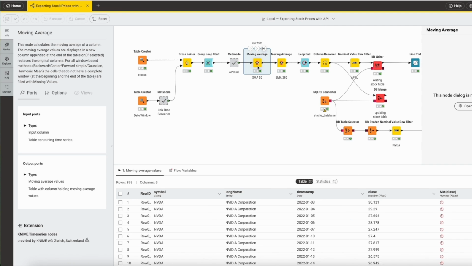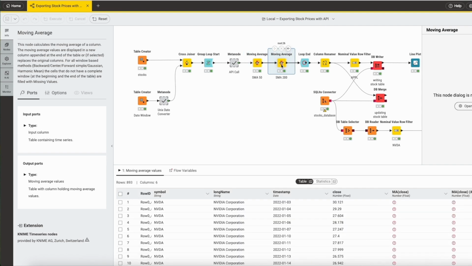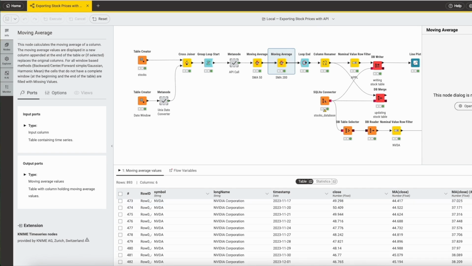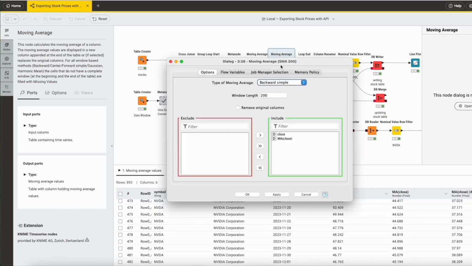We add the simple moving average over 50 days and another over 200 days, which we then find in these two columns at the end here. You can also adjust these time windows. You can set it to 100 days, 300, or whatever you like.